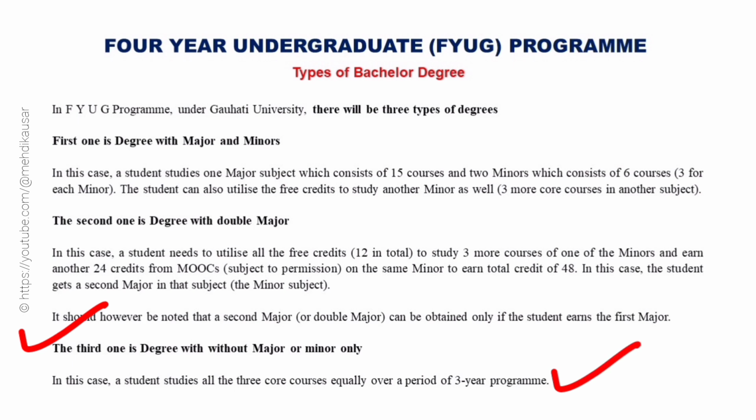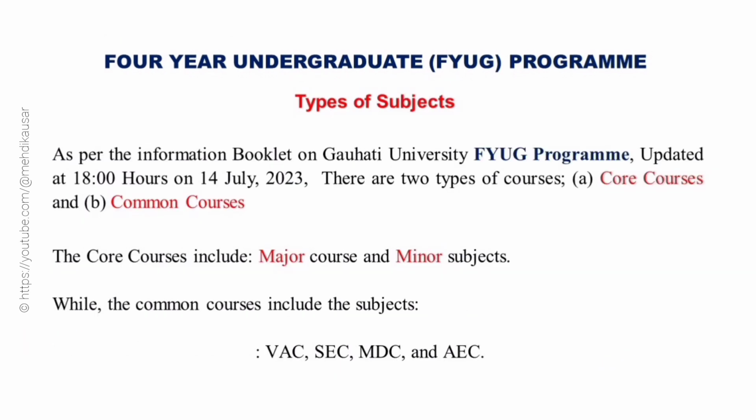In this case, a student has to study all the 3 core courses equally over a period of the 3-year program. Now, let us see the FYUG program details under Gauhati University semester-wise. As per the information booklet on the Gauhati University FYUG program, updated at 18 o'clock hours on 14th July 2023, there are 2 types of courses, A. Core courses and B. Common courses.